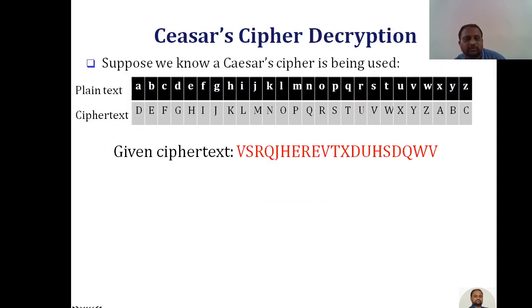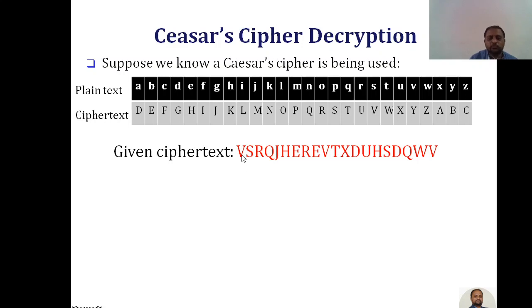Now we can see that with the same procedure we can decrypt the cipher text here. Caesar cipher decryption. Suppose we know a Caesar cipher is being used. The receiver should know the key value, which is 3 here, and the receiver has got the cipher text. Here the given cipher text is VSRO, and we are supposed to convert this into plain text. How do we do this?